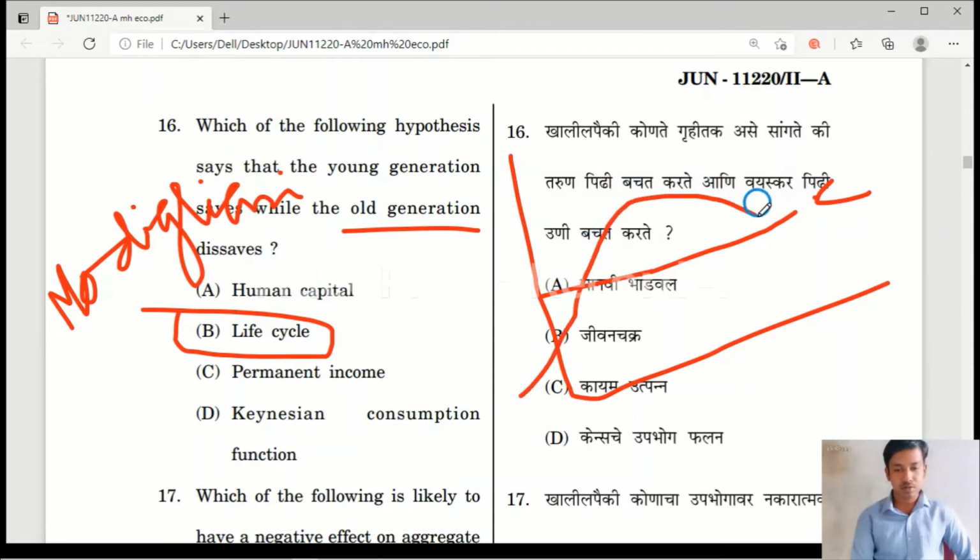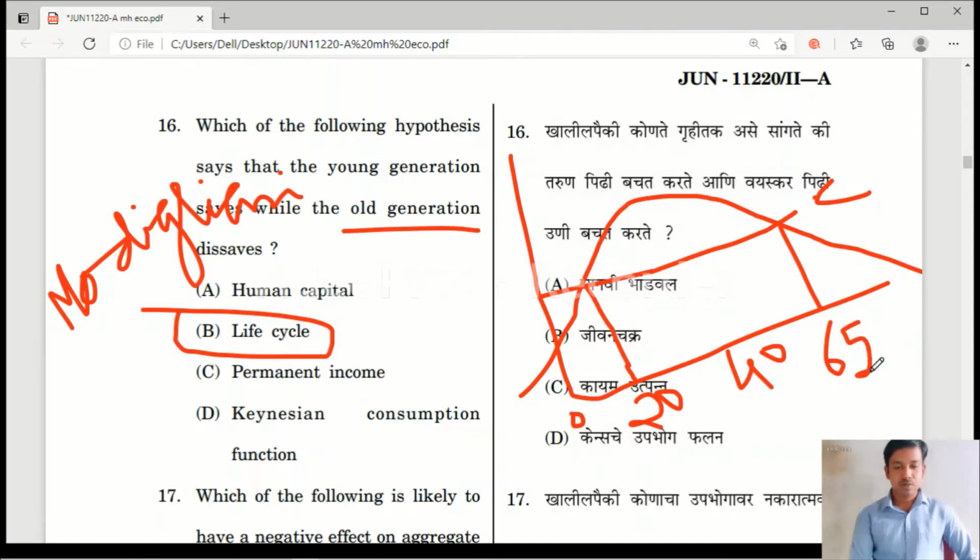This is the income curve. Okay, here up to this point it represents the age group from 0 to 20, and this area is approximately 20 to 65, and after this the age group is above 65. Okay, here what will happen: the below 20 group of people won't save, they take loans from others.